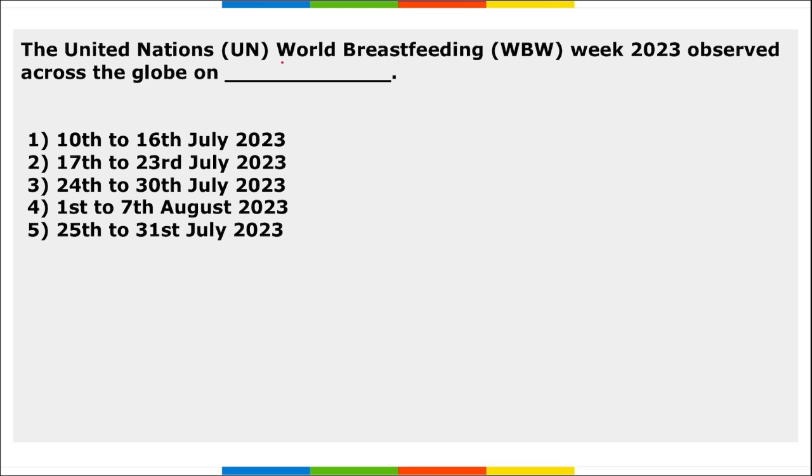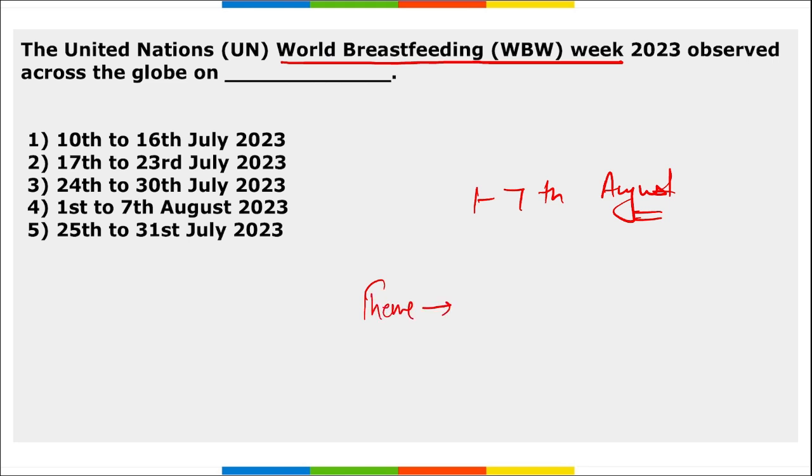The next question is, UN World Breastfeeding Week 2023 is observed from when to when? World Breastfeeding Week is from 1st to 7th of August. I repeat, from 1st to 7th of August, we observe UN World Breastfeeding Week, and it is to create awareness about breastfeeding and its benefits. Then there is a theme, that is let's make breastfeeding and work.